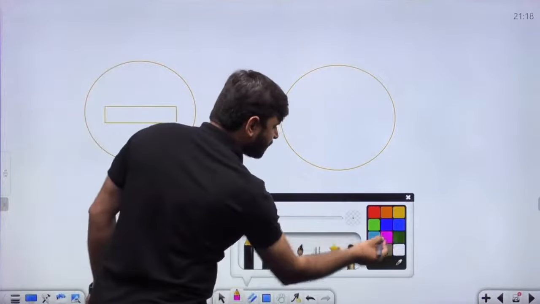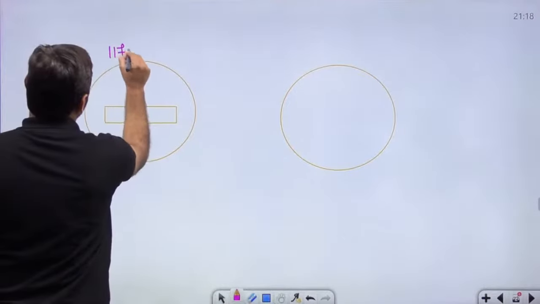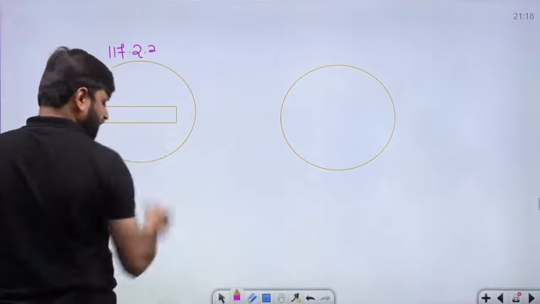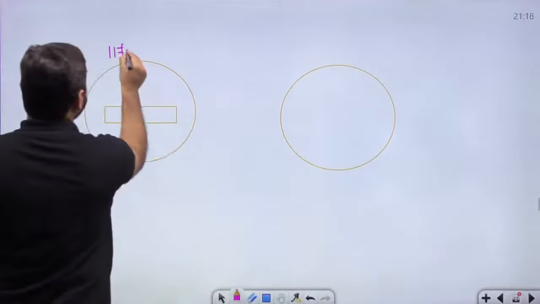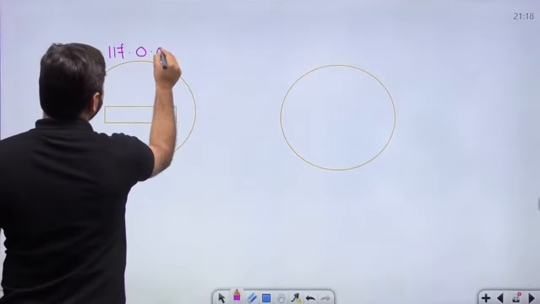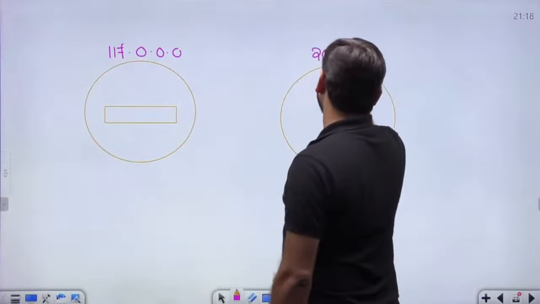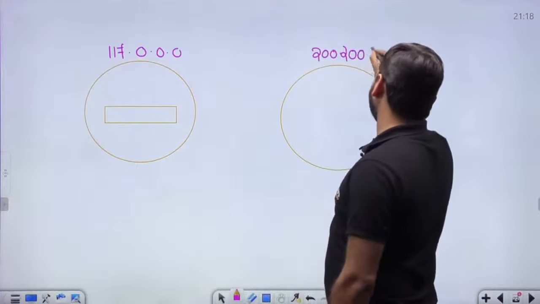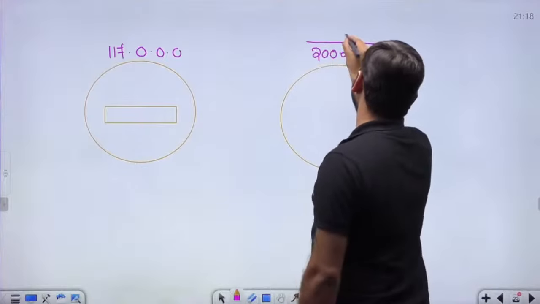Suppose this has 117.0.0.0. It is class A. If this is the class C network, 200.200.200.0, class C network ID, how many bits?